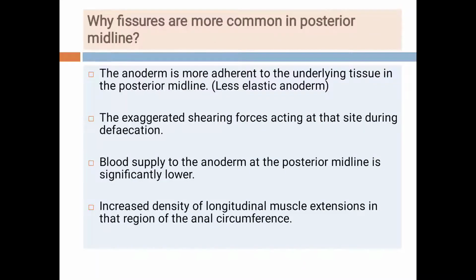Now students, the fissures are most commonly located in the posterior midline. So why is this so? Why are the fissures more common in the posterior midline? The possible explanation is that the anoderm is more adherent to the underlying tissue in the posterior midline. More adherent means it is less elastic. So the anoderm is less elastic in the posterior midline.